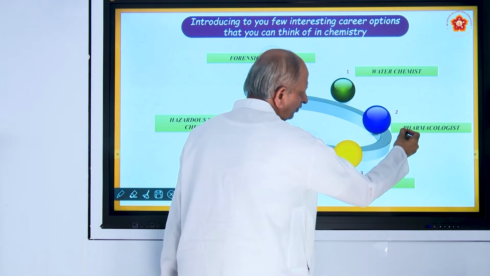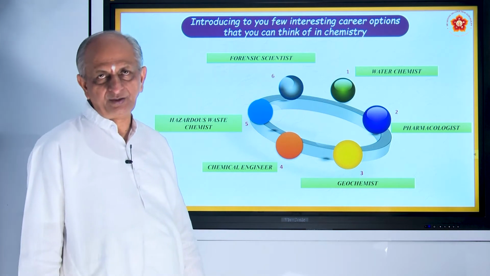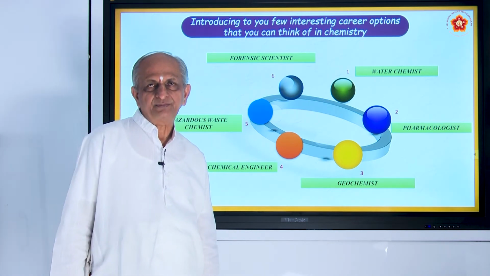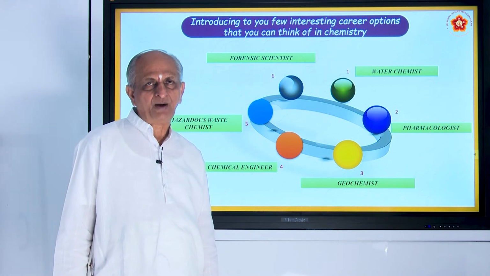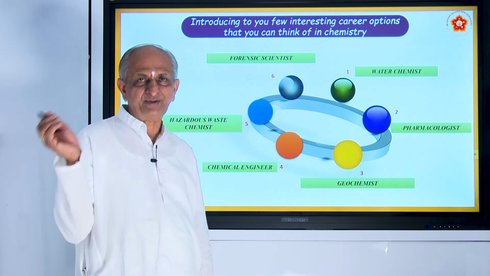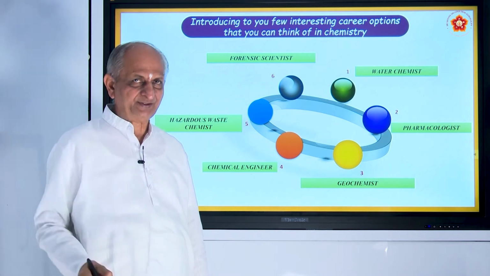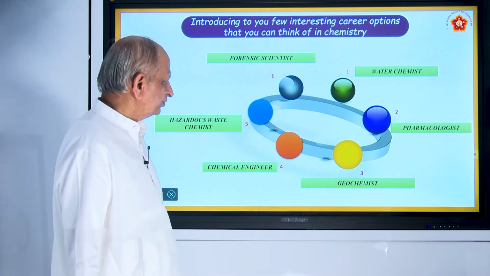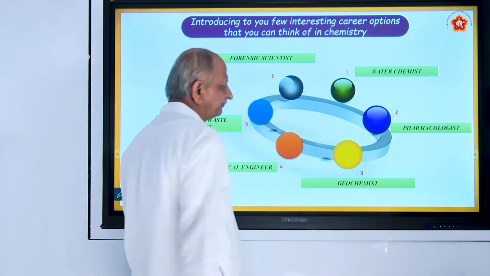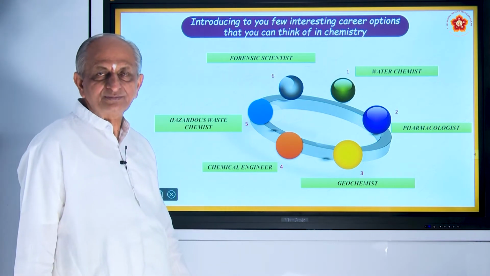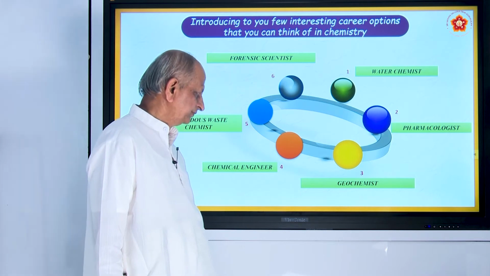And also pharmacologist. Pharmacy, you have heard. Pharmacy means what? The medicines. When you go to a medical shop, you will find thousands of medicines there. Every medicine has different chemicals in different proportions. So, that is one other option, what you call D Pharma, B Pharma and all. So, if you study chemistry, you can become a pharmacologist.